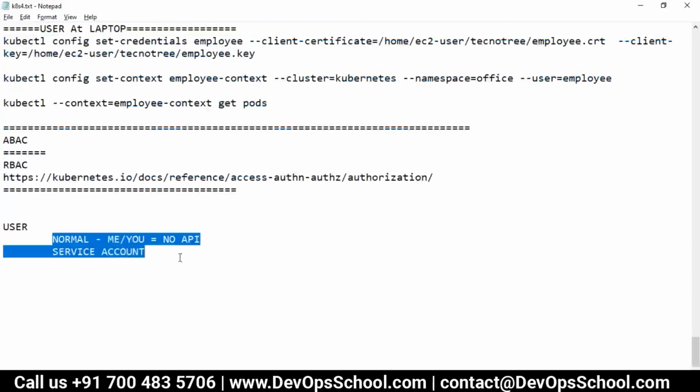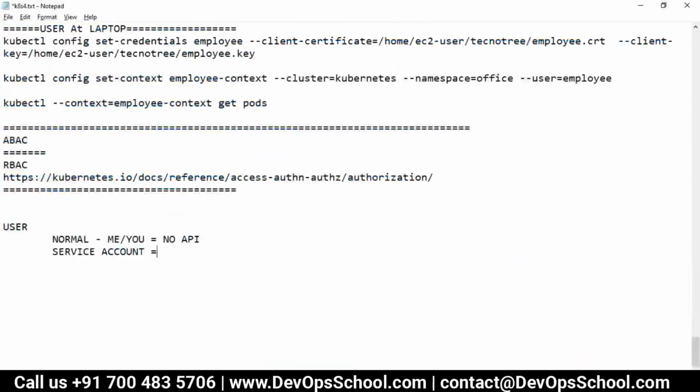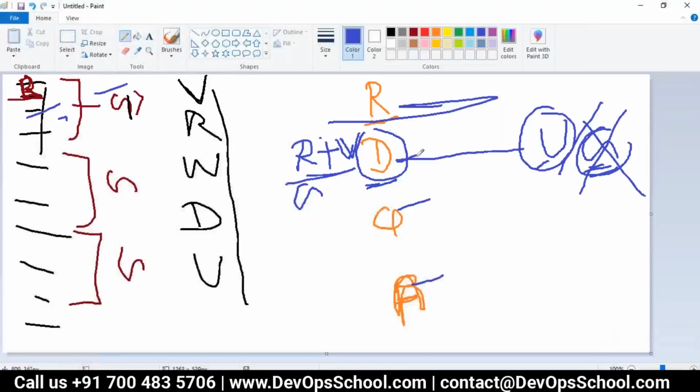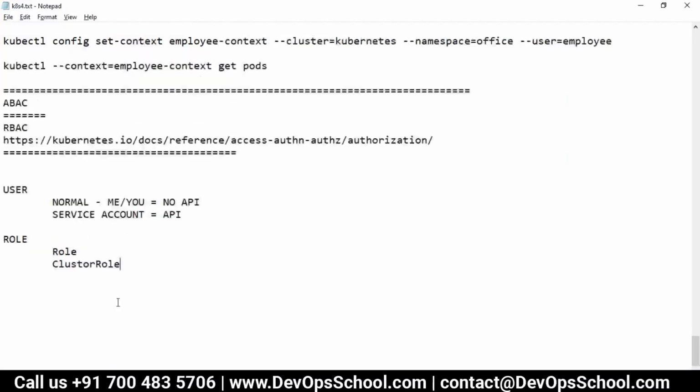So here, normal and service. The normal user you have already created, and I already explained the process. Now for the service account, there is an API. Now the question is, how do we create a role? There are two kinds of role: one is role only, and another is cluster role. Now the question is, what is this role?